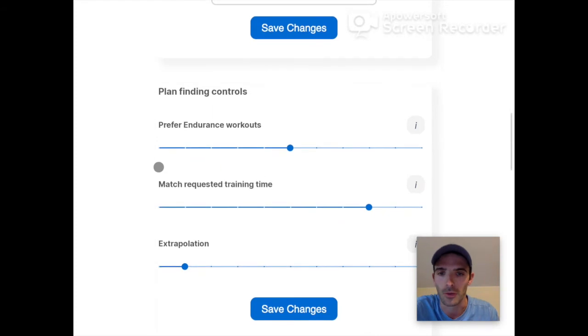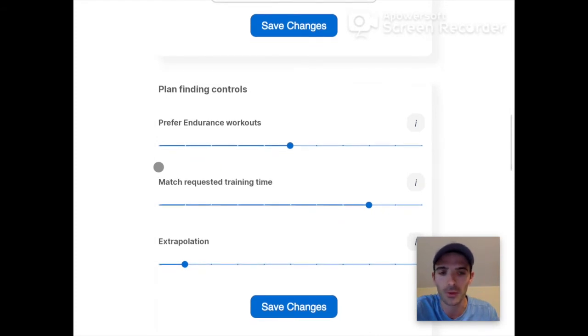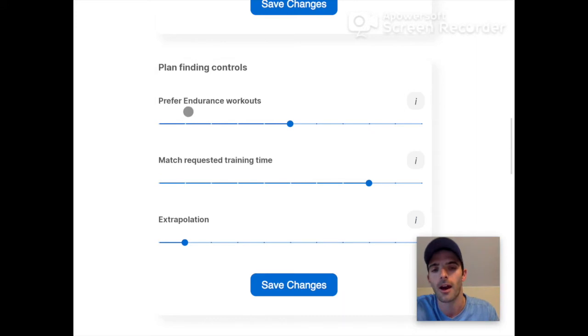If you scroll down a little bit, you can now tell the AI how much you would like to prefer endurance workouts. Maybe we come off an injury, or we would rather have a lot of endurance workouts in our plan because we know that works best with our lives right now, for instance. So I can dial this up. It's anywhere between 0 and 100, and the higher I put this dial, the more endurance workouts will be in the plan. So you're telling Google Maps to take the quiet country roads instead of the highway.